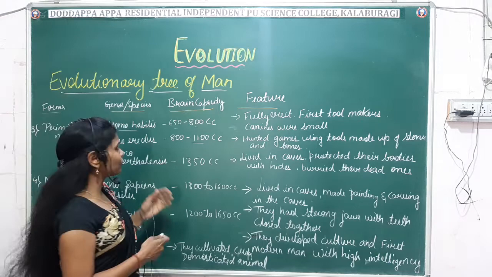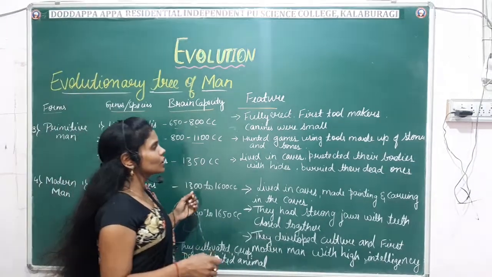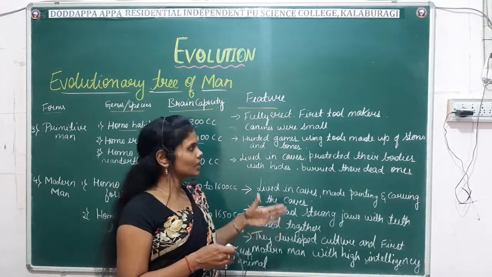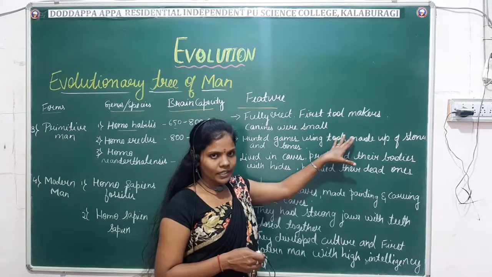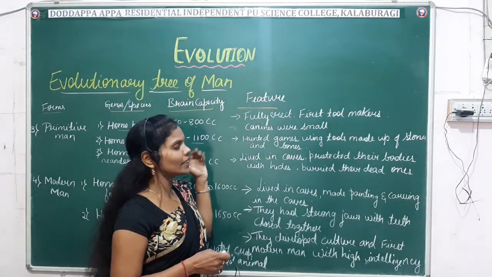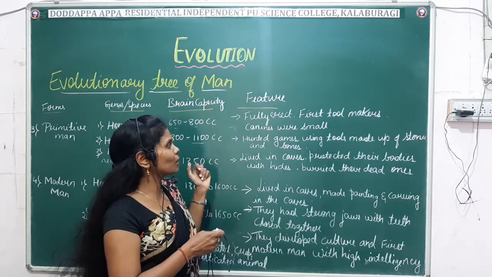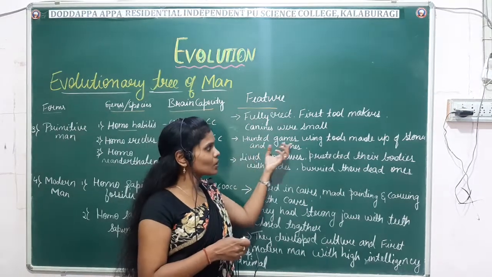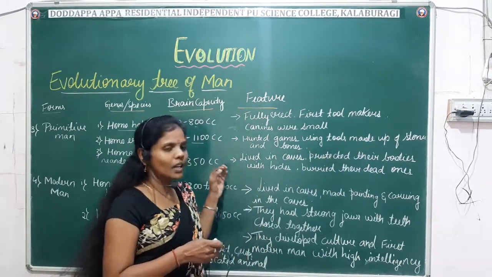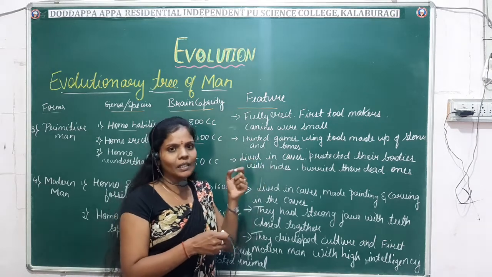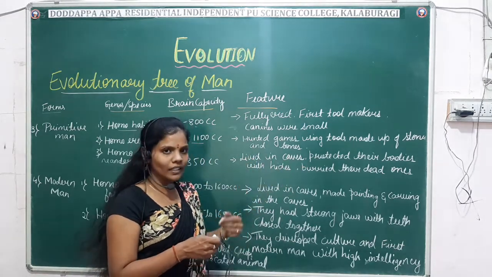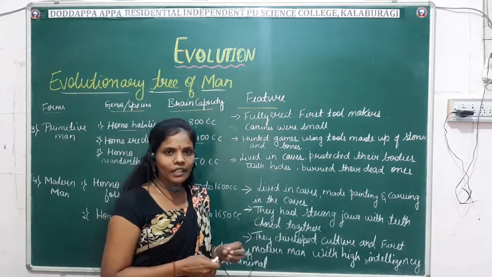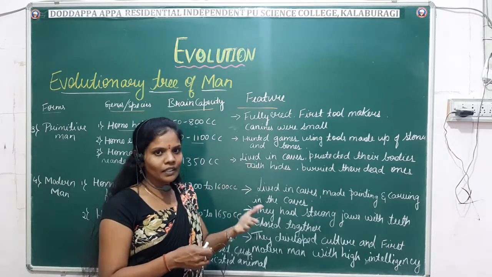So what are the features of this primitive man? Generally this primitive man had a fully erect posture, and they were the first tool makers. The canines were small. Okay. Then they hunted game using tools made of stones and the bones. The tools which they used for the hunting purpose were made of stones and the bones, and they lived in the caves. You know that the primitive ones were living in the caves. They were not living in buildings as we are living now.